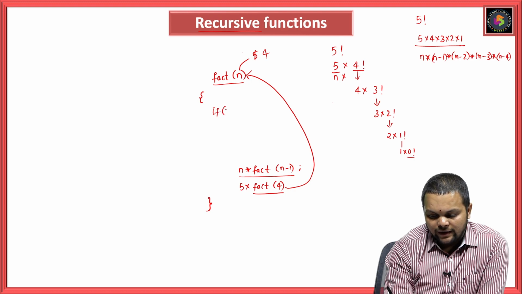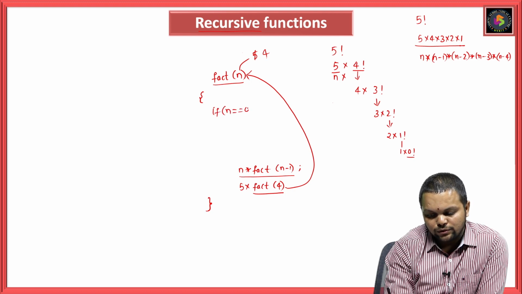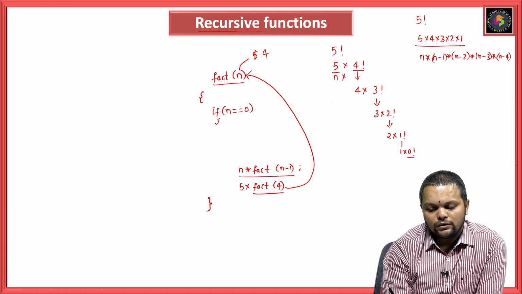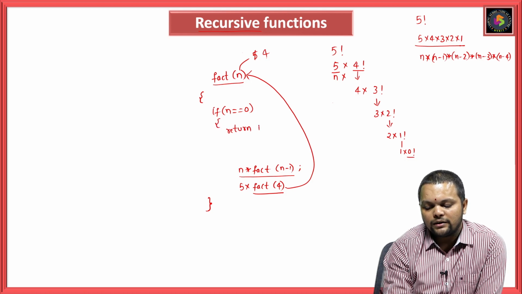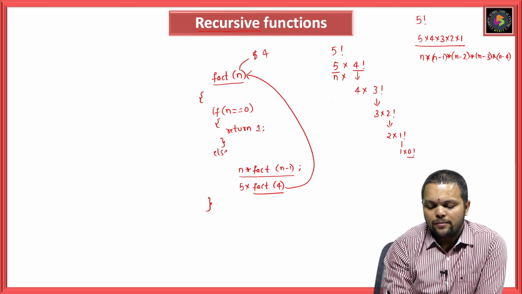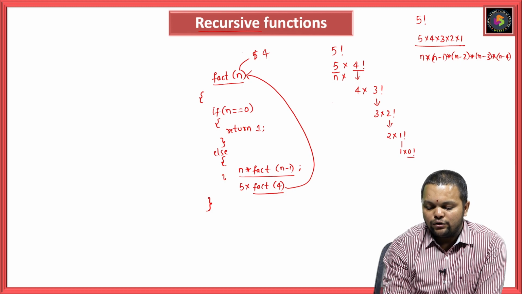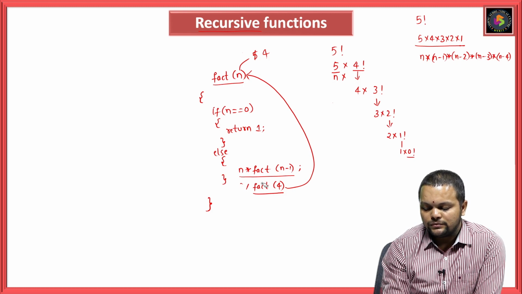So I will say if n equal to 0, I will return 1. Else, n into fact of n minus 1. The else part should be n into fact of n minus 1.